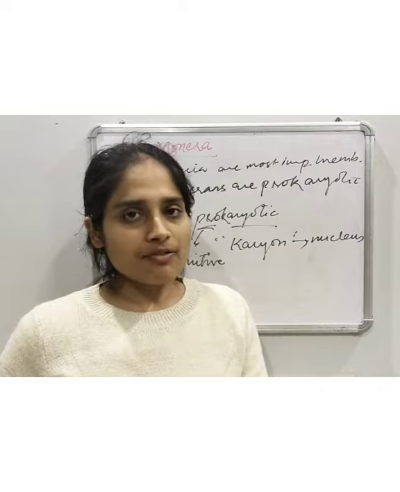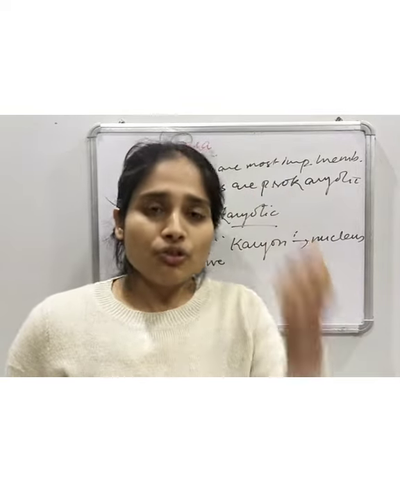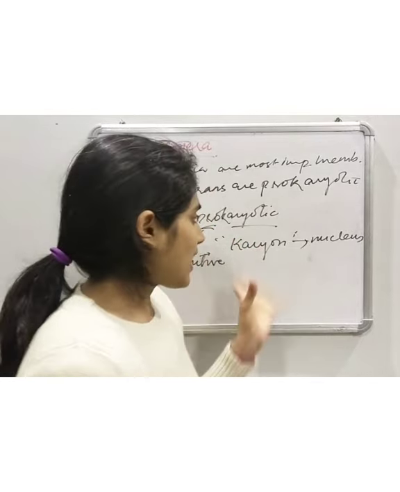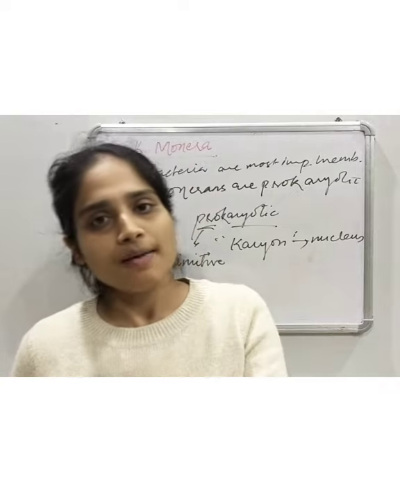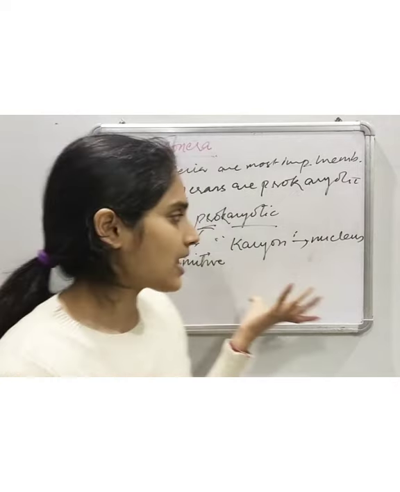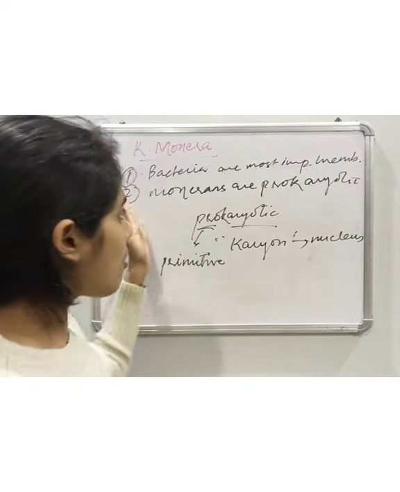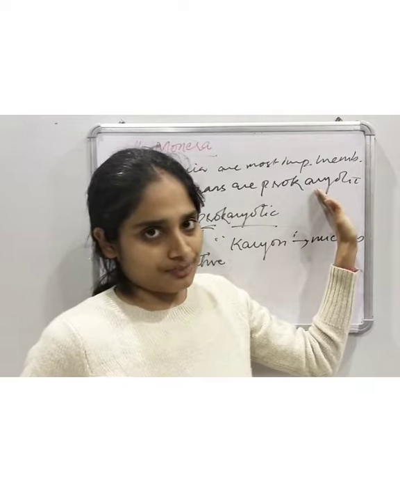These are prokaryotes, whereas eukaryotes do possess a well-defined nucleus. So cells are divided into two types, prokaryotes and eukaryotes, on the basis of the presence or absence of a well-defined nucleus. All the monerians are prokaryotic in nature.